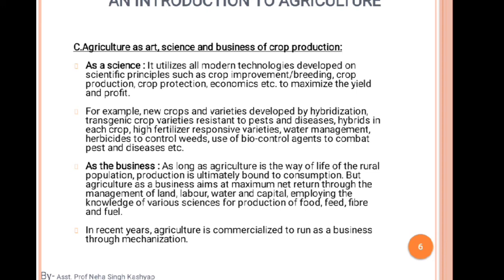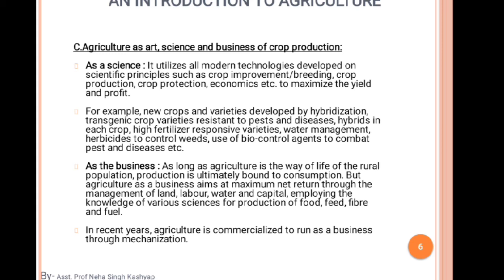In recent years, agriculture has been commercialized to run as a business through mechanization. Okay, so mechanization means what? We are using different tools and implements for culturing, for our crop production. Just like we are using some different tractors, different cultivators.